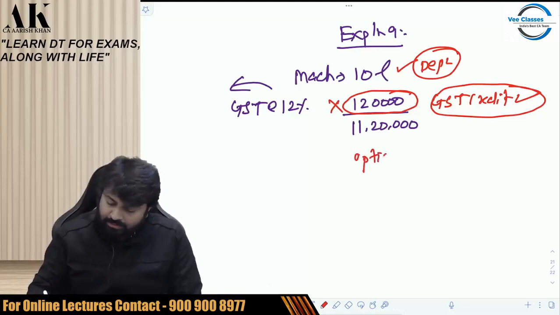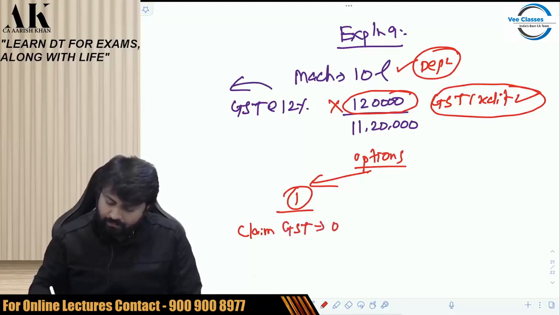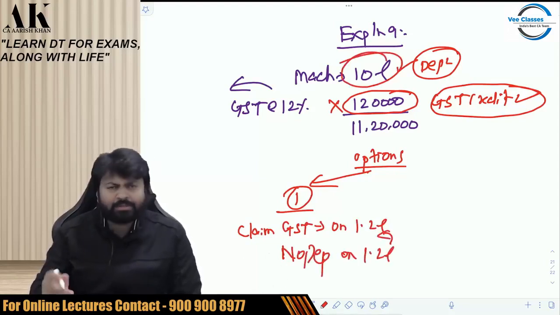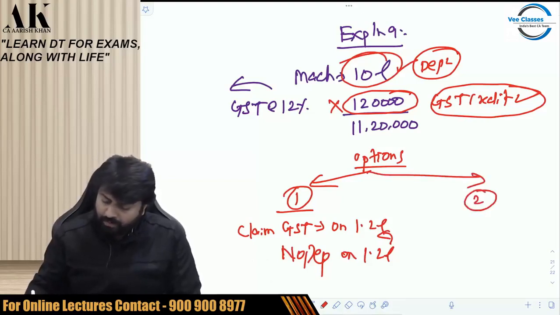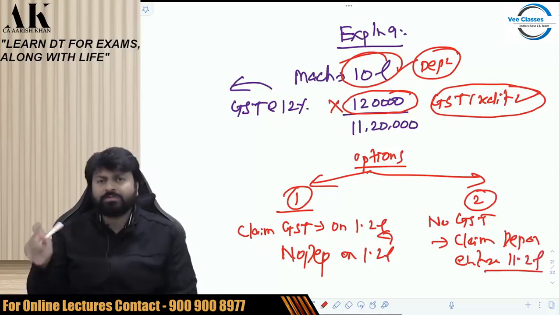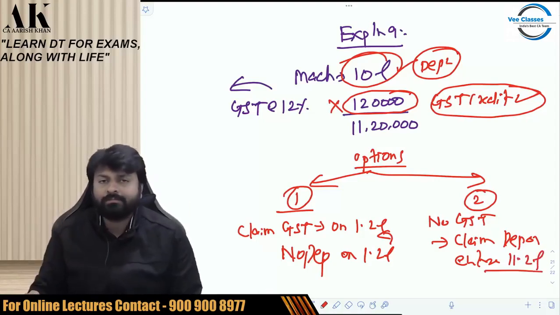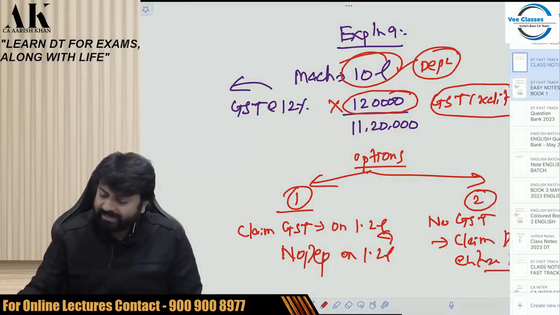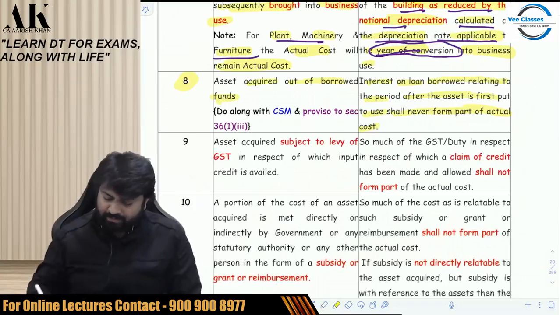So assessee has two options. Which two options? Option 1, claim GST on how much? 1.2 lakhs. Then no depreciation. On what? On 1.2 lakhs. You can claim depreciation on 10 lakhs. No issue. Option 2, no GST. Then claim depreciation on the entire what? 11.2 lakhs. Both the options are there. Whatever you want to take, you can take. Okay. So there is nothing great in this explanation as such. Not important for exam very much.